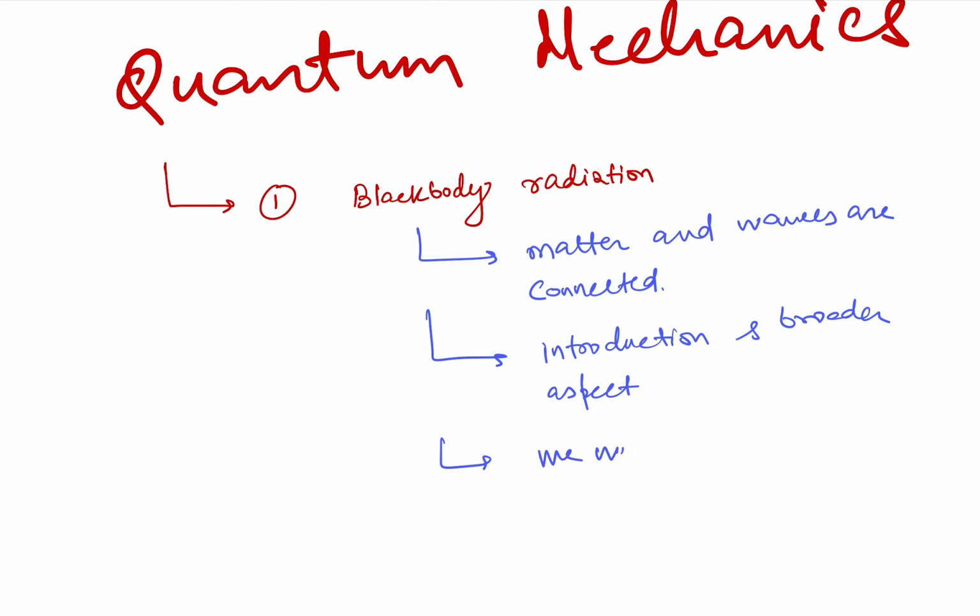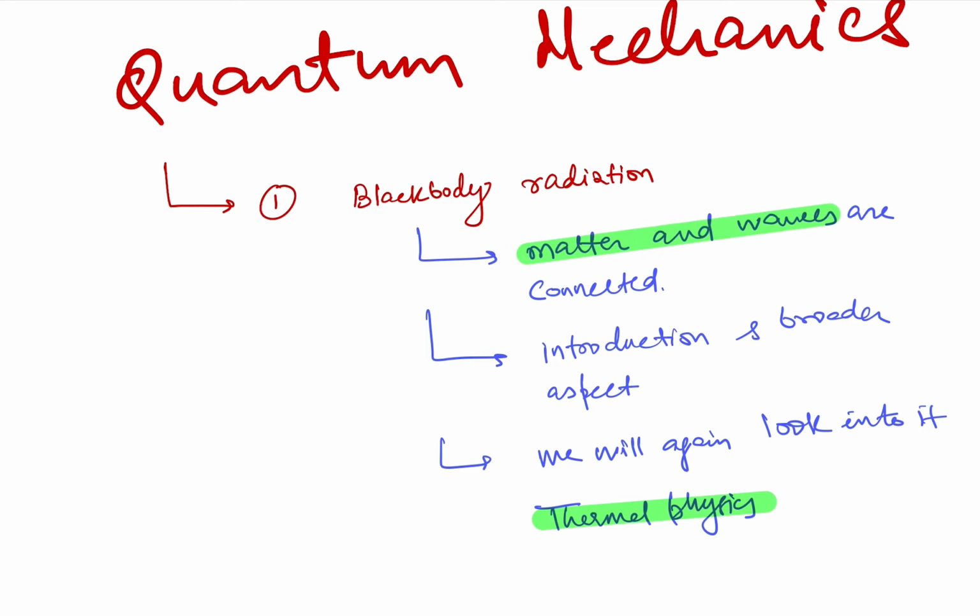we will look into it again when we are in thermal physics. Okay, so it is also in thermal physics, so we are required to study. So black body radiation is important. The reason I have stated, because it connects matter and waves. How? Let us see.